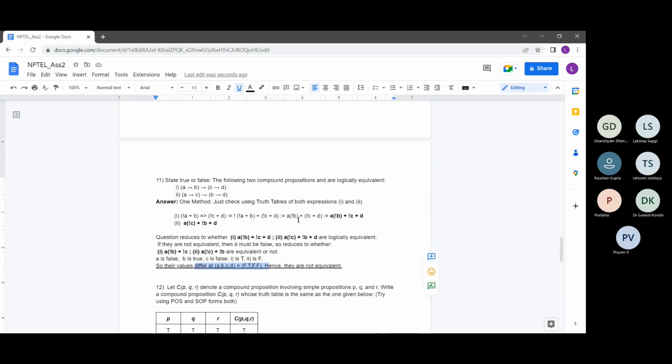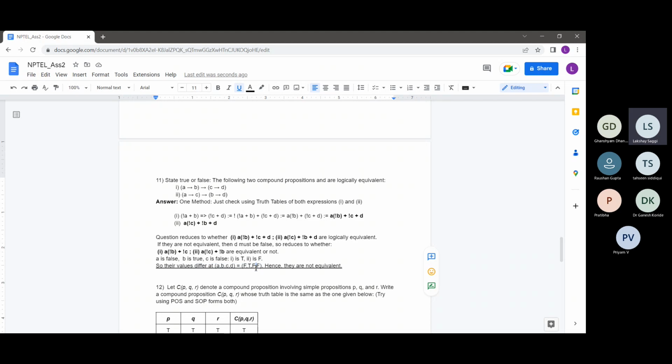One more thing to notice is that for saying that two propositions are logically equivalent, all rows of the truth table should match with each other. But for saying that they are not equivalent, we just need to show one row at which the values are not equal.